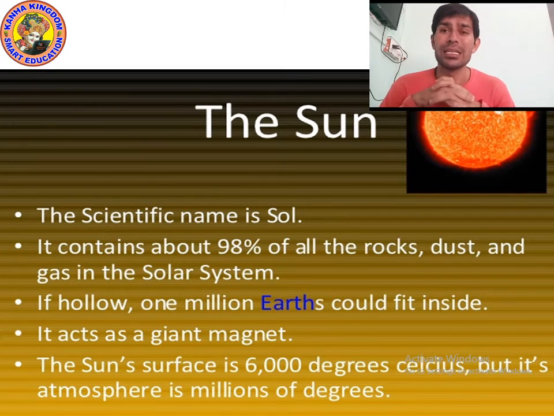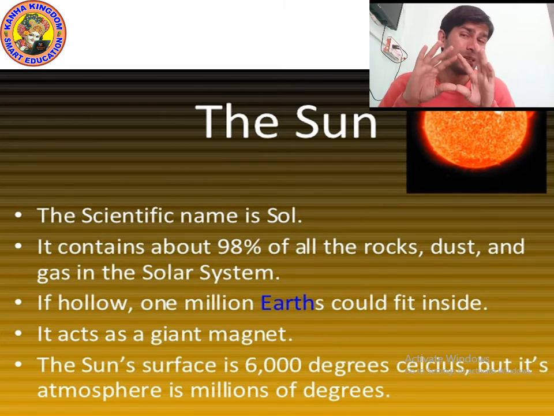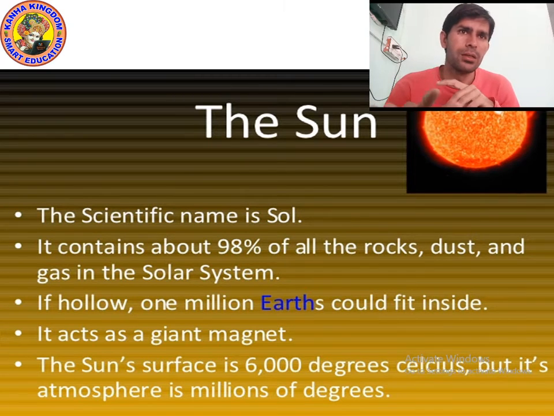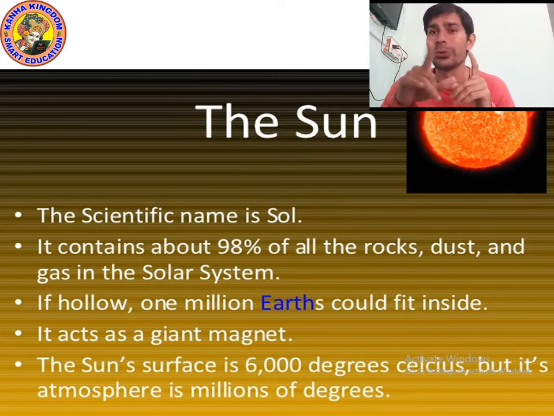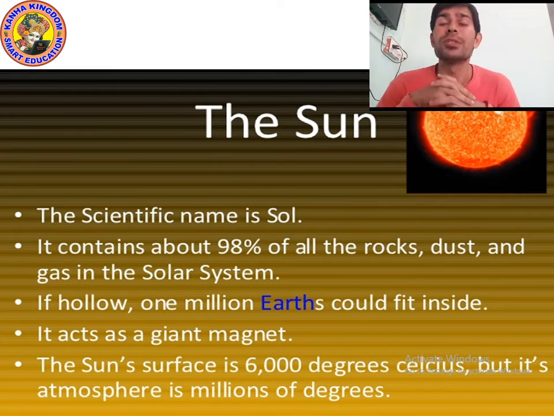The layer of air that surrounds the earth is called the atmosphere, because air is a mixture of gases. In the same way, the atmosphere of the sun is called corona. The atmosphere of the sun is called corona.